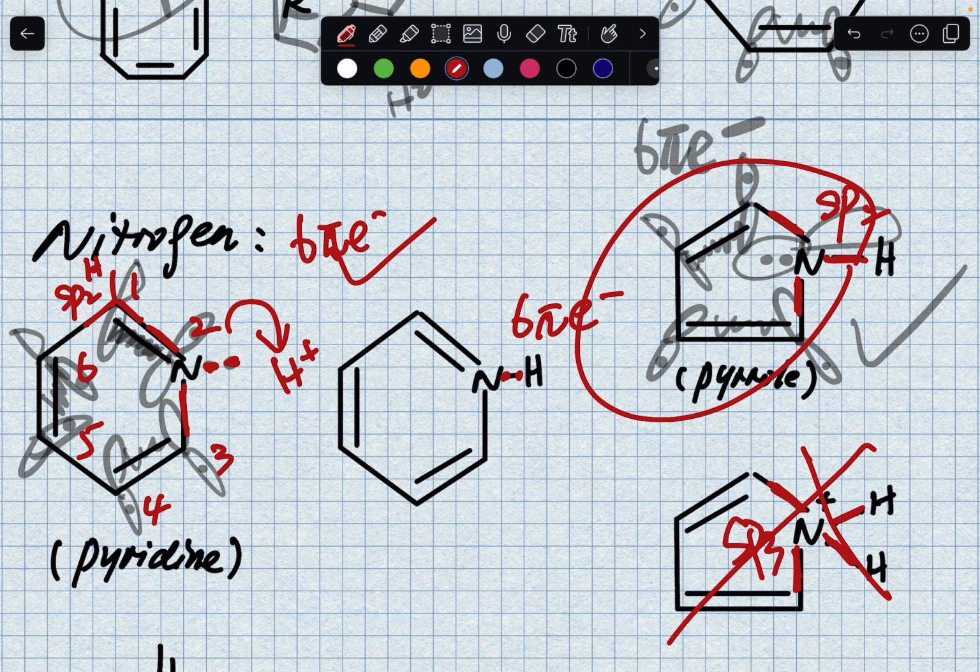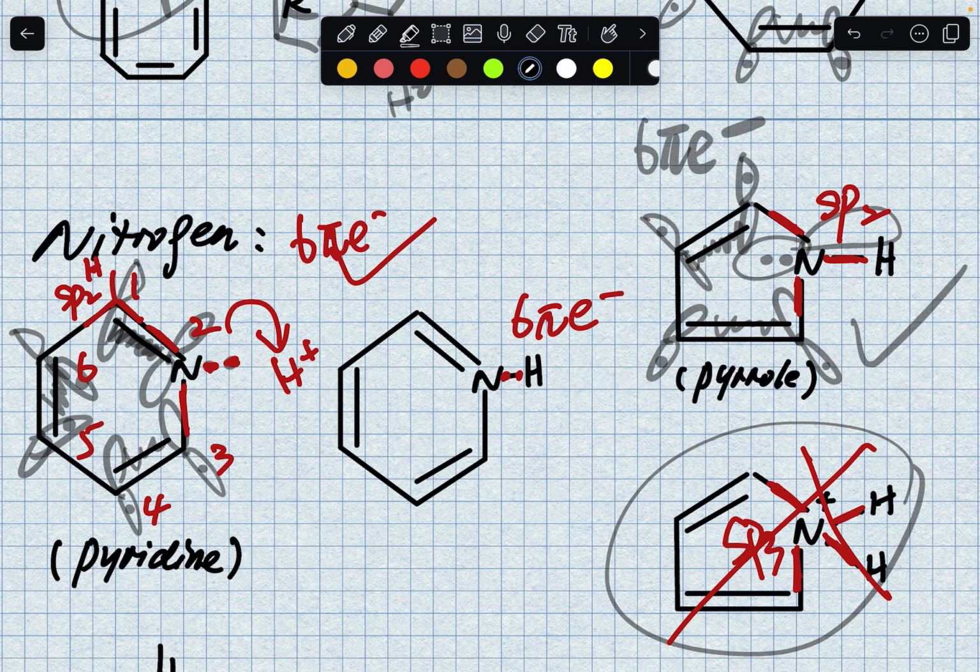First, this guy doesn't have six sides in the cyclic structure, and we know the six-membered ring is more stable. And then secondly, you see how it cannot be aromatic after it grabs a proton, so it's not a good base. It can't act like a base as pyridine does, okay? My point is pyridine is wonderful.